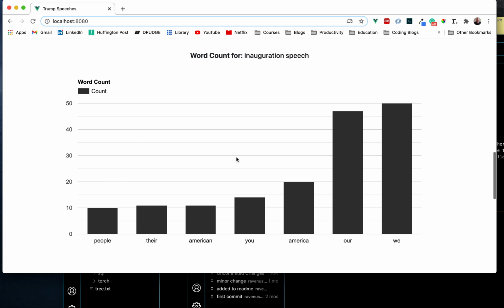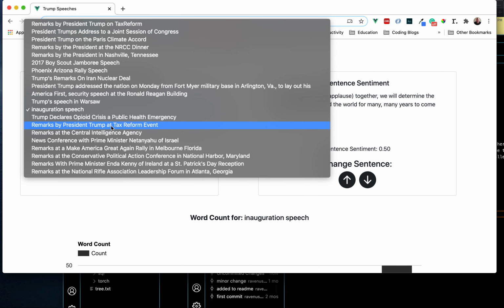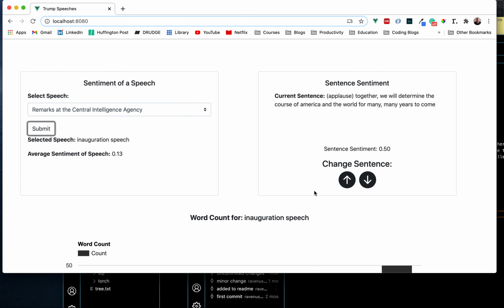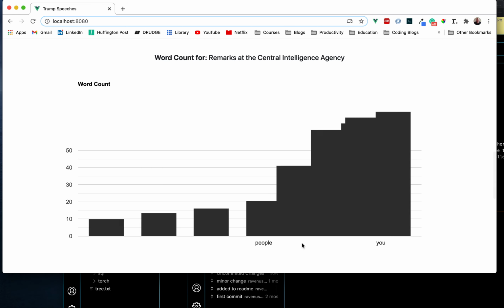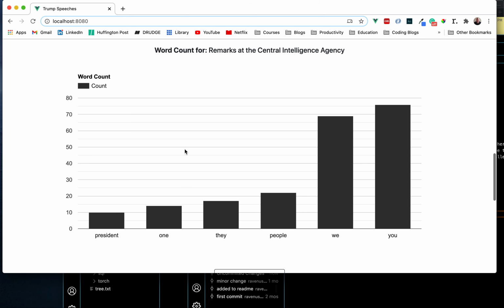Up here, I have the word count for this speech. This is the inauguration speech. If I select another speech here, let's say the remarks with the CIA, you'll see that it'll animate and change to show you the most common words that I have sorted out. So that allows you to do that.